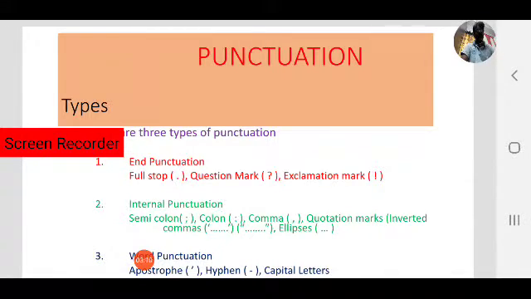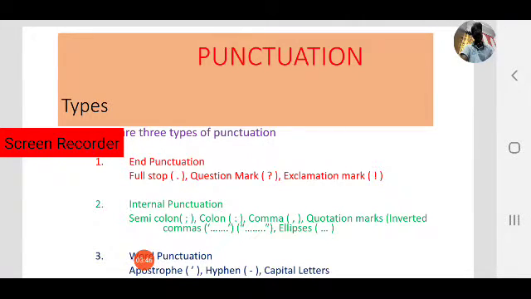Next, coming to internal punctuation. This is the second type of punctuation. In this category, the semicolon, colon, comma, quotation marks or inverted commas, and ellipses come under internal punctuation. We use these marks in the middle of a sentence. That's why this is called internal punctuation. We have discussed all these signs with examples and some exercises.